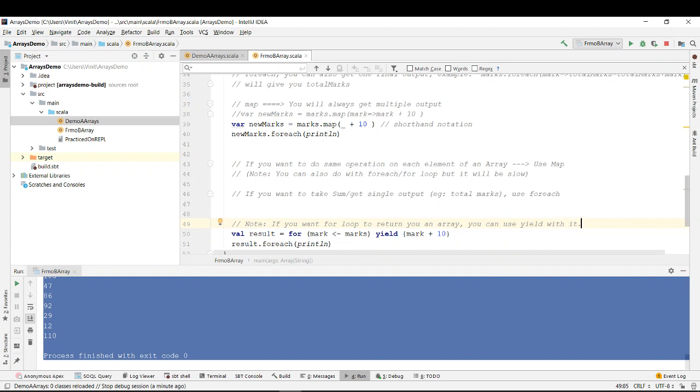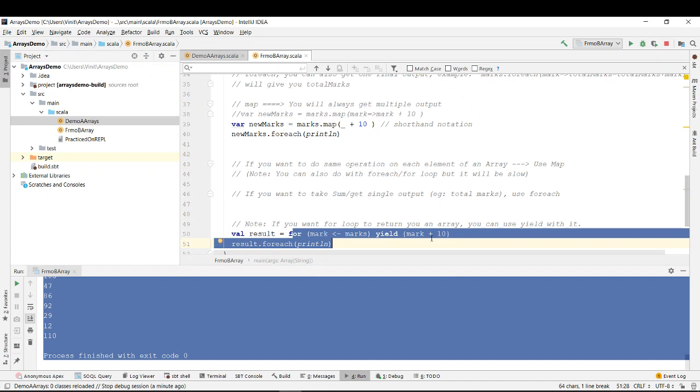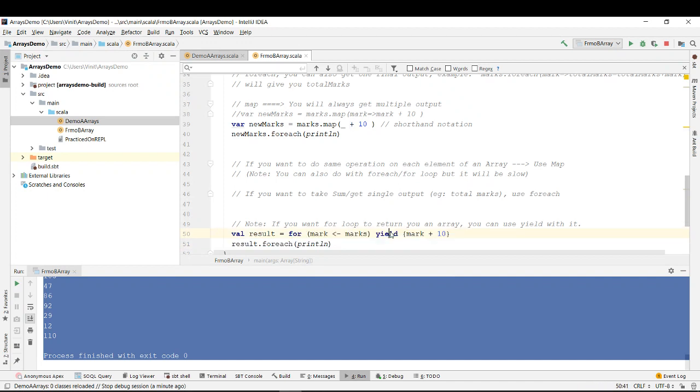But practically, if you see, I will never do this. I will never write for and yield, right? It's again a headache for me. I don't even remember the syntax for this because we already have this map over here, right? So I can do the same thing with the map. And map is relatively very fast as compared to for. So since map is very fast as compared to for, I will never use this way of doing it.